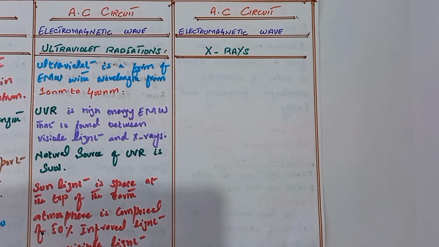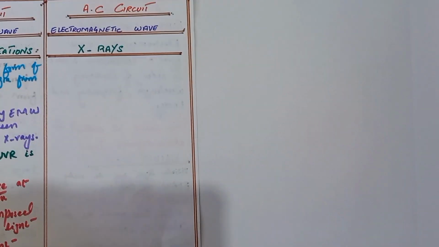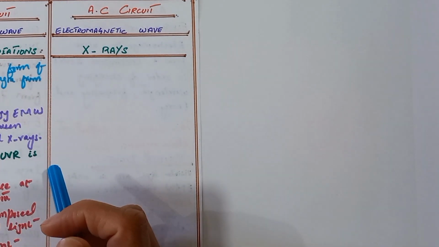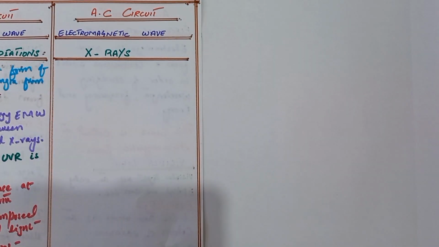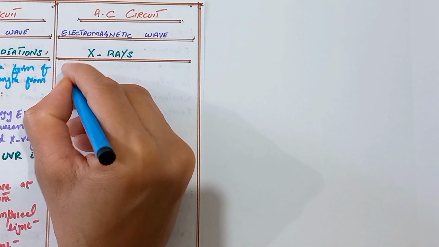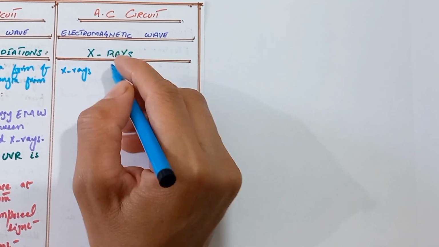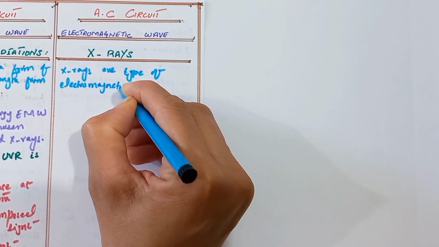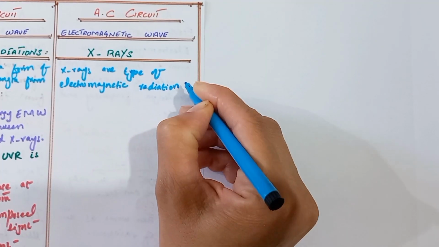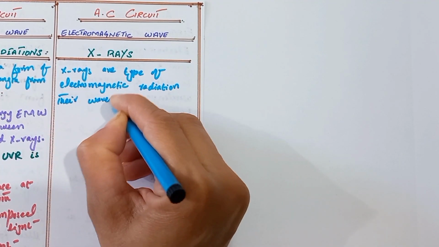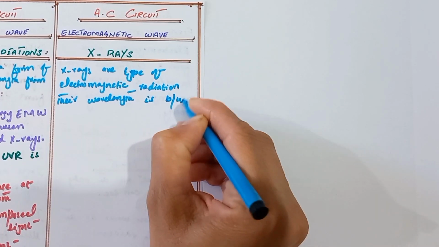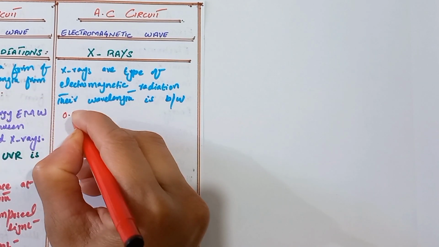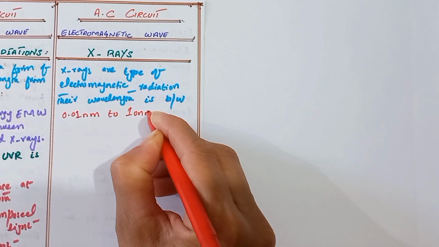Next, we discuss about the X-rays. X-rays are a type of electromagnetic radiation. Their wavelength is between 0.01 nanometer to 10 nanometer. So here we write that X-rays are a type of electromagnetic radiation. Their wavelength is between 0.01 nanometer to 10 nanometer.